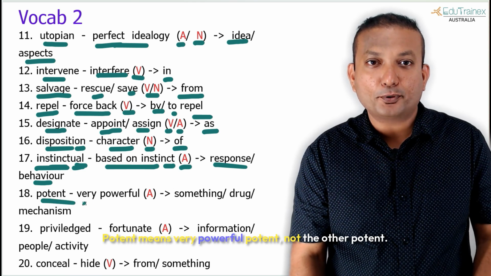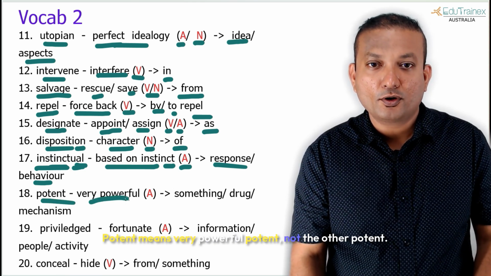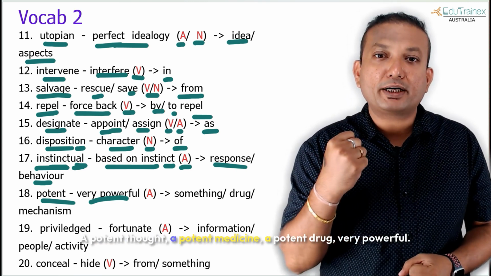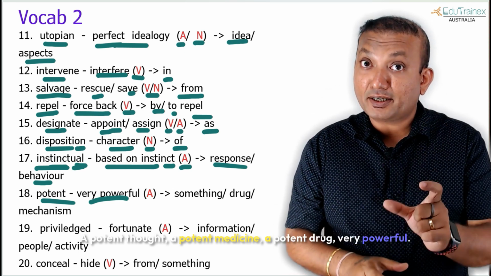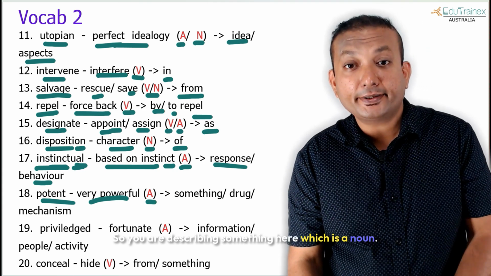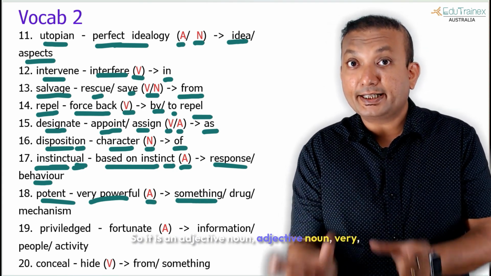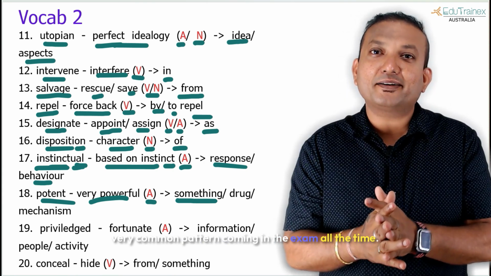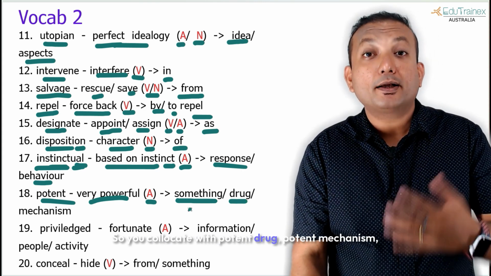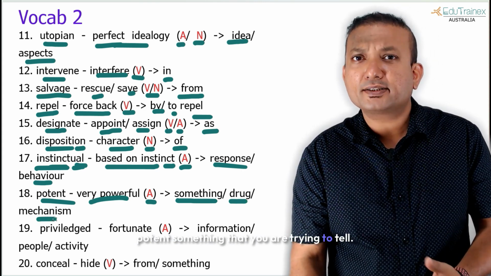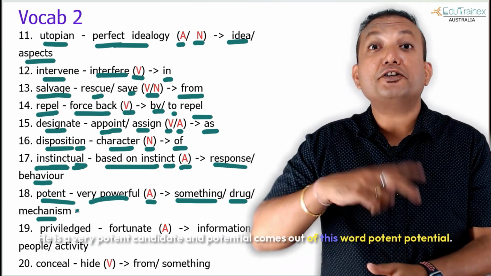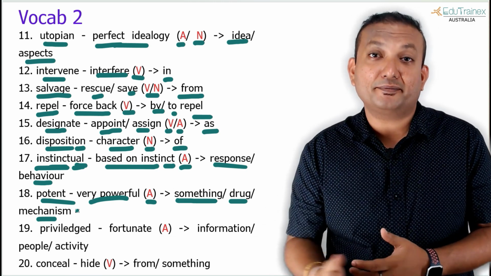The next one is potent. Potent means very powerful. A potent thought, a potent medicine, a potent drug, very powerful. You are describing something here which is a noun, so it is an adjective plus noun, a very common pattern coming in the exam all the time. You collocate with potent drug, potent mechanism, potent something. He's a very potent candidate, and potential comes out of this word, potent, potential.